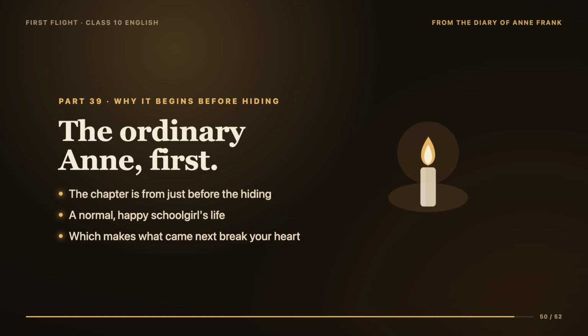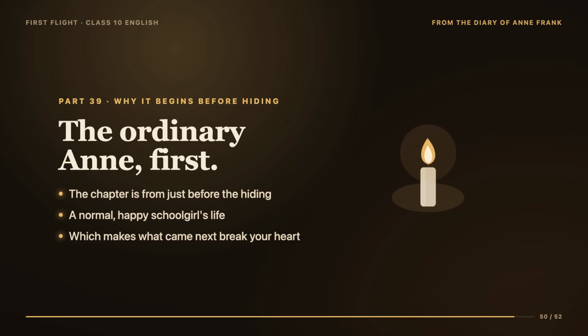It gives us a picture of Anne as a completely ordinary, happy schoolgirl worrying about talking too much in maths class, joking with friends, writing cheeky poems. That ordinary happiness is the whole point. She was a normal student with a normal life until history swept it all away.